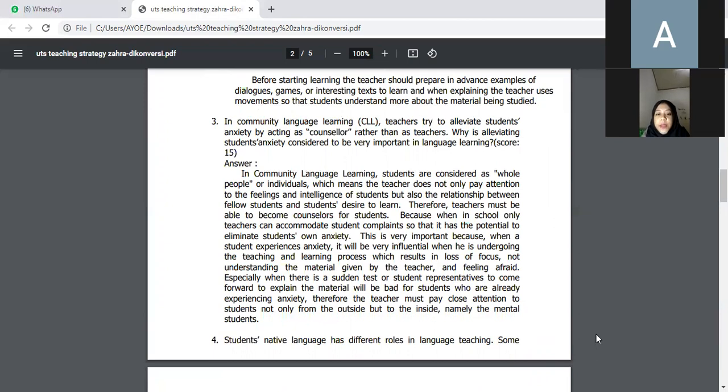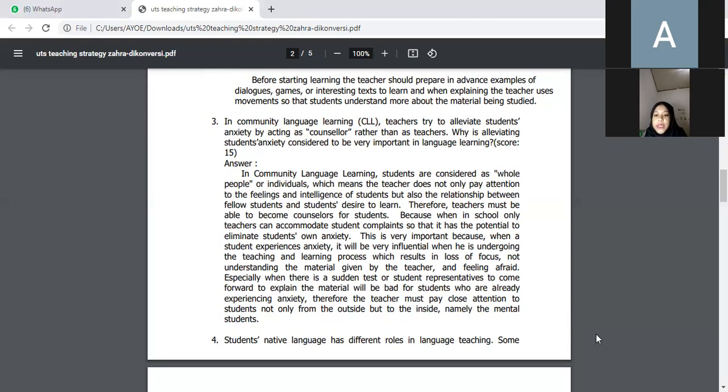The answer is in community language learning, students are considered as whole people or individuals, which means the teacher doesn't only pay attention to the feelings and intelligence of students, but also the relationship between fellow students and students' desire to learn. Therefore, teachers must be able to become counselor for students, because when in school, only teachers can accommodate students' complaints. So that it has the potential to eliminate students' anxiety.